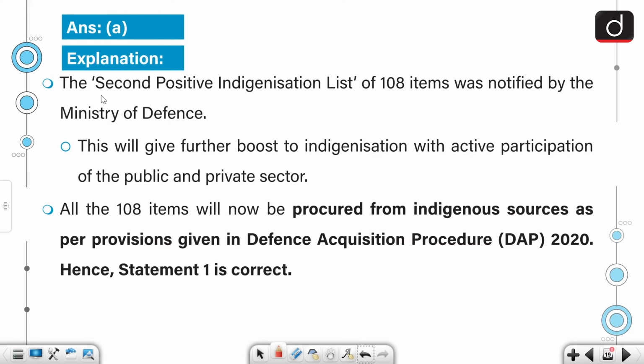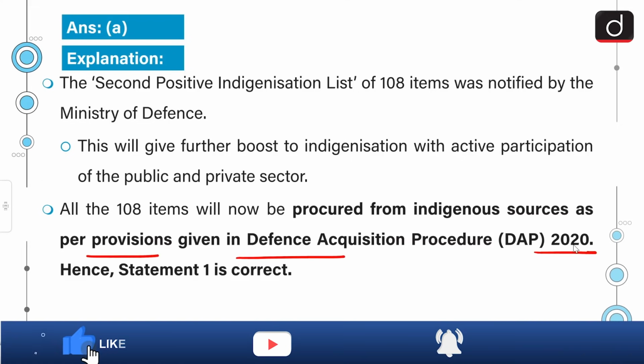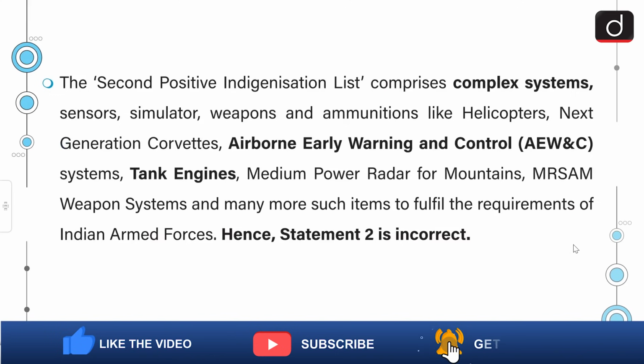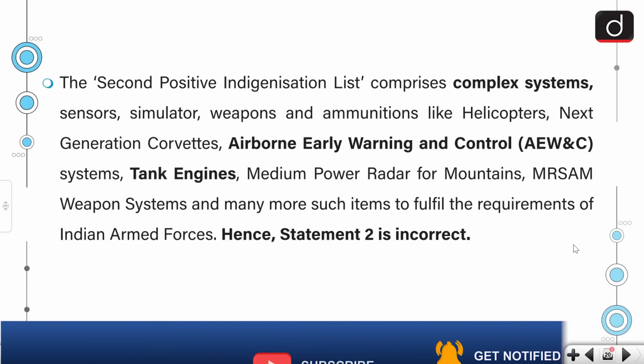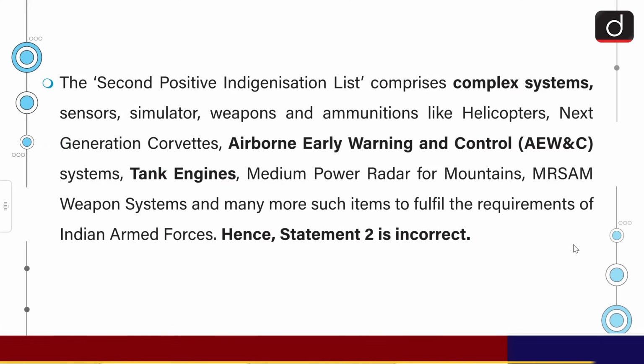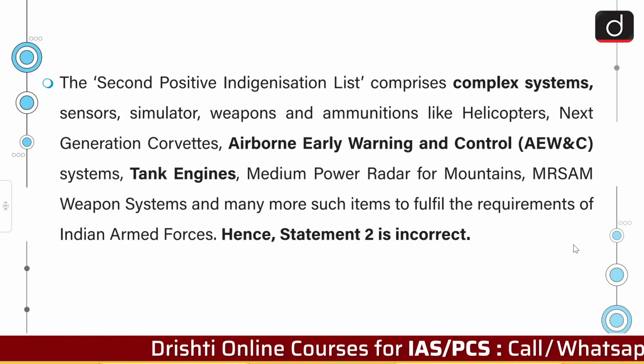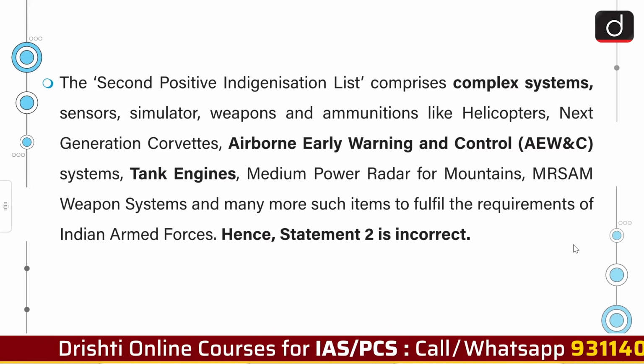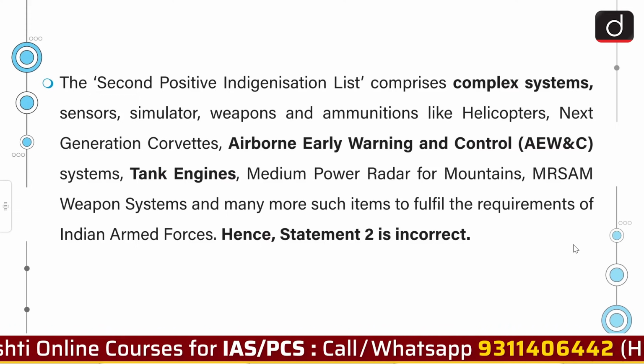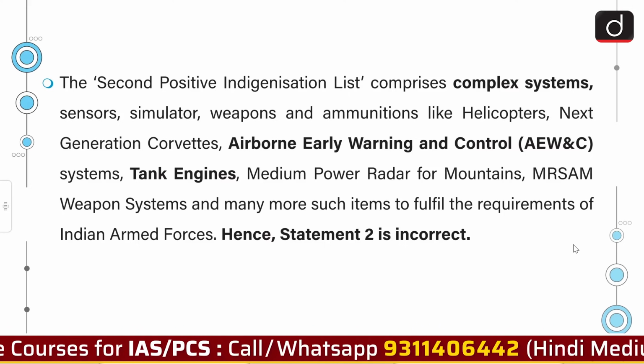All the 108 items will now be procured from indigenous sources as per the provisions given in Defence Acquisition Procedure of 2020. Moving on, the second positive indigenization list comprises complex systems, sensors, simulators, weapons and ammunitions like helicopters, next generation corvettes, airborne early warning and control systems, tank engines, medium power radar for mountains, MRSAM weapon systems and many more such as to fulfill the requirements of Indian Armed Forces.